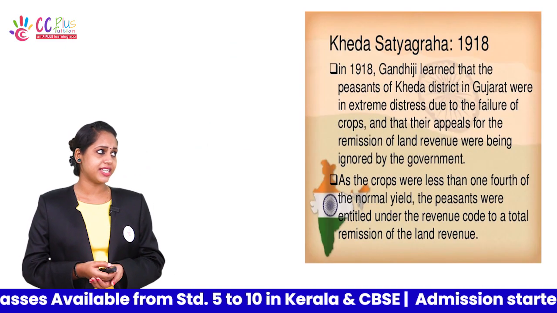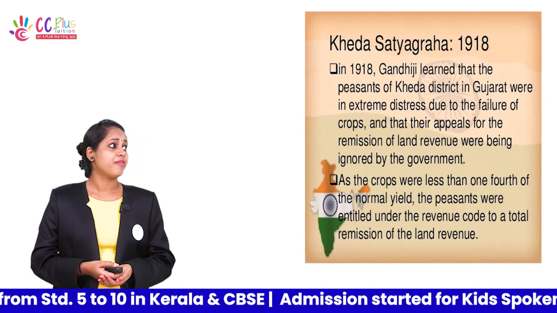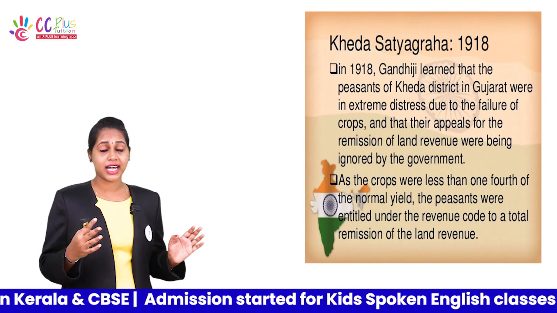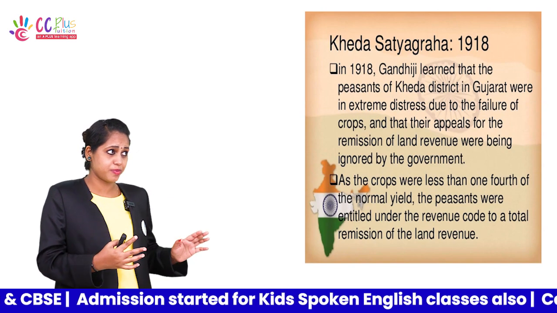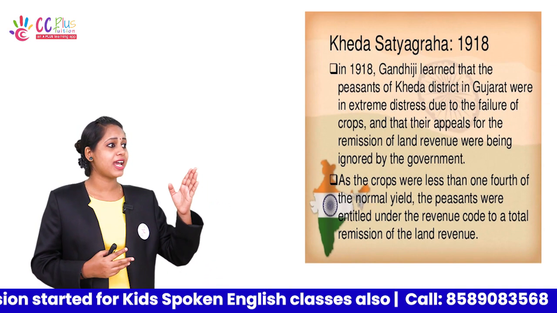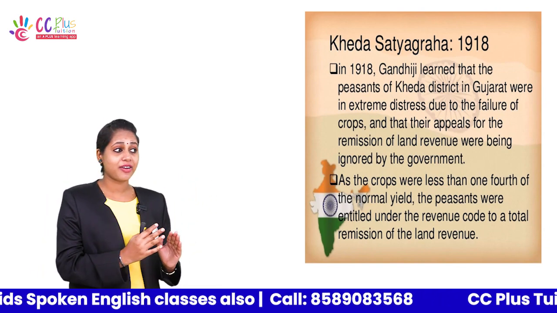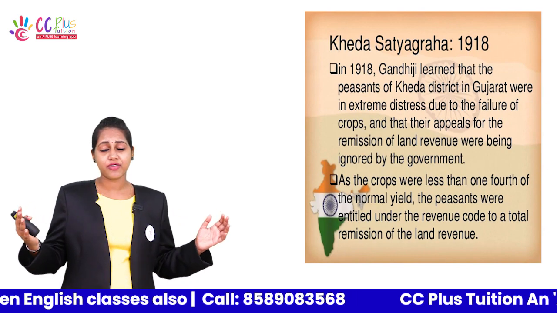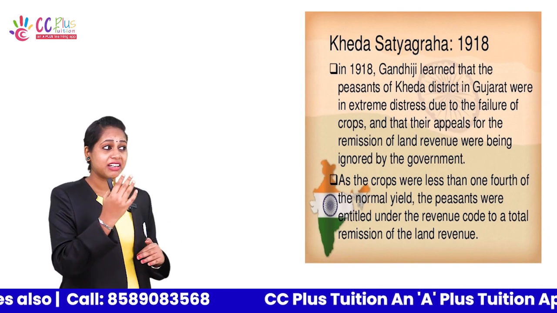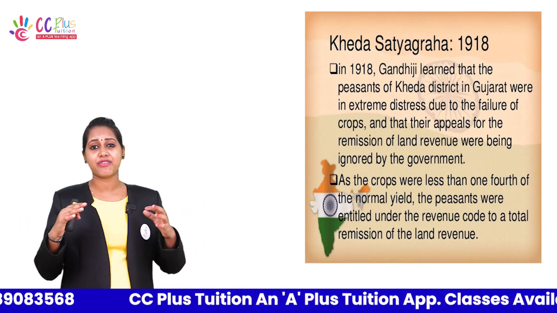Kheda Satyagraha in 1918. In 1918, Gandhiji learned that the peasants of Kheda district in Gujarat were in extreme distress due to the failure of crops, and that their appeals for the remission of land revenue were being ignored by the government. So they needed to pay land revenue to the government. Due to the failure of crops, they couldn't pay the tax to the government. So the people were suffering and facing many problems.